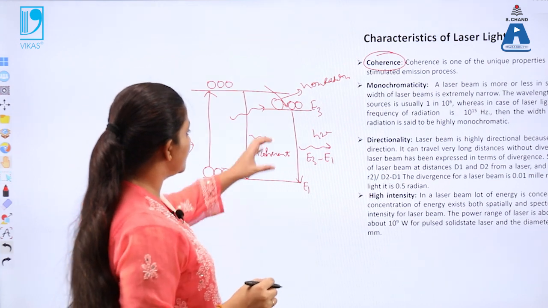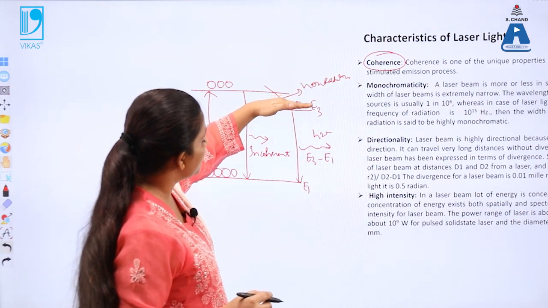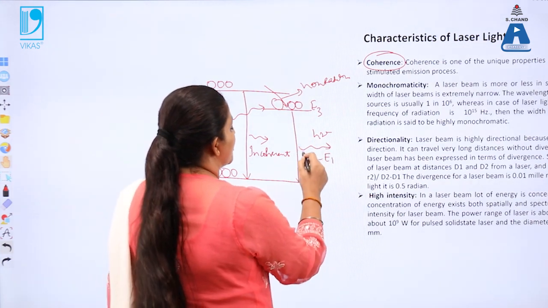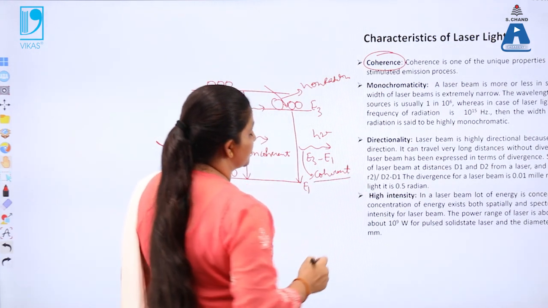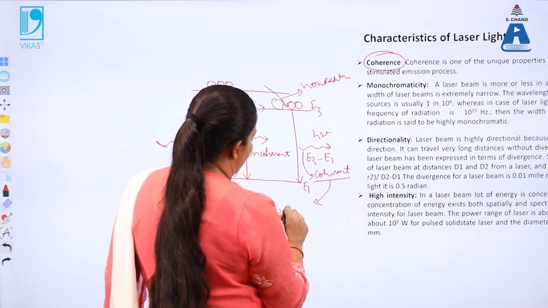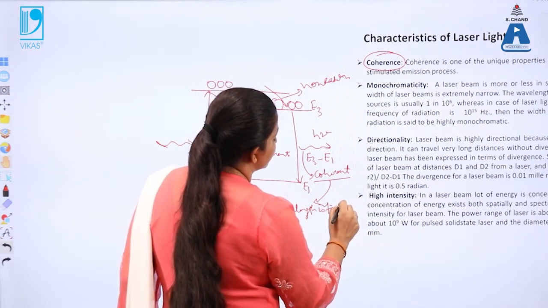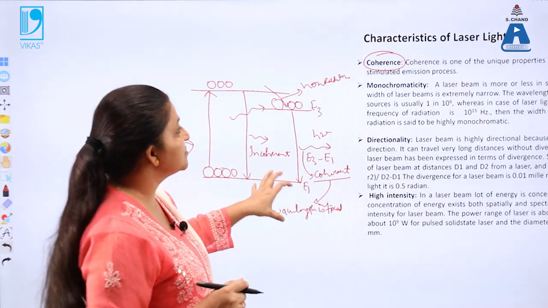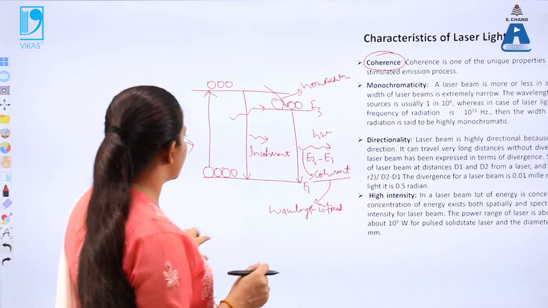Now you can see that some amount of energy is required for the atom, and when the atoms jump from the excited state or metastable state to the ground state level, the radiations which are emitted are coherent in nature. That means these radiations travel in one direction with one wavelength. The wavelength is fixed in this case. So in the stimulated process, coherent radiations are produced for the laser. This is one of the important characteristics of laser.